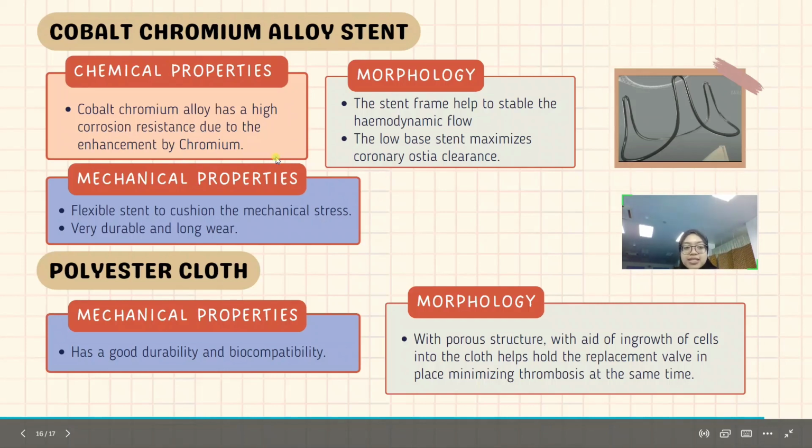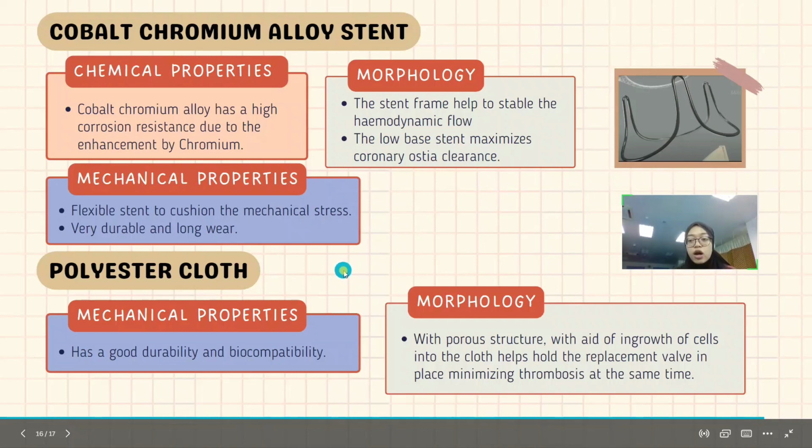It is also a flexible stent to cushion the mechanical stress, and it is very durable and long lived. For the morphology, the stent frame helps to stabilize the hemodynamic flow. The low base stent maximizes coronary ostia clearance.